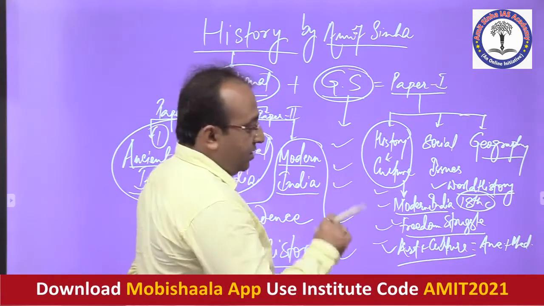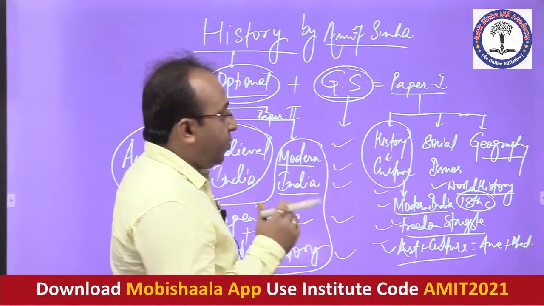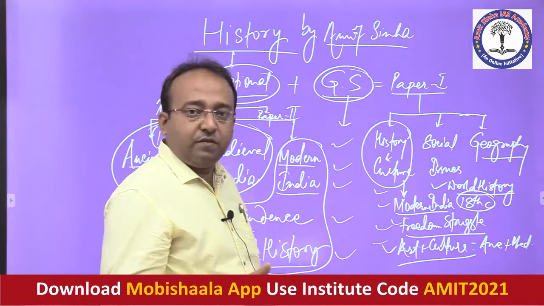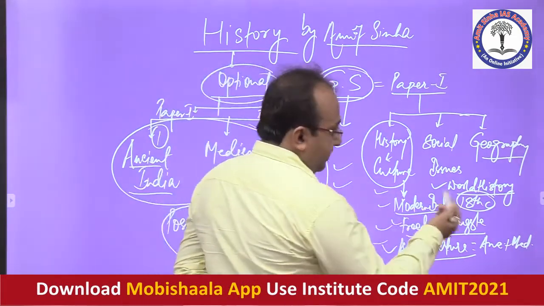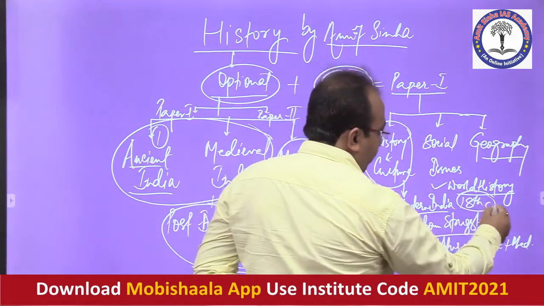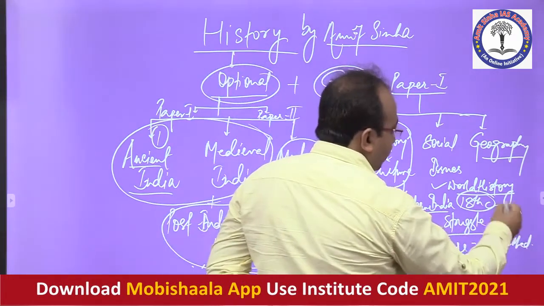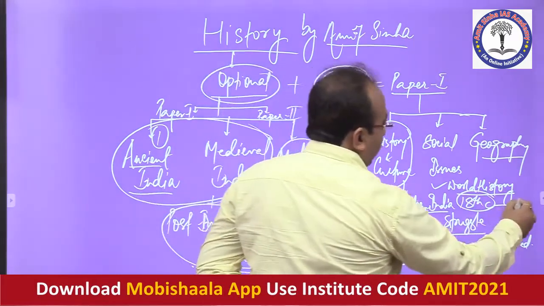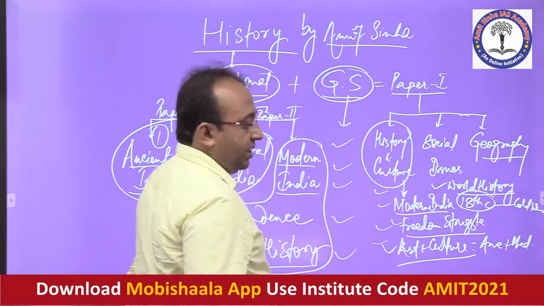That gives us some idea of where to keep our focus when we go through the syllabus of history in GS paper. We have to study till the disintegration of the USSR, or the end of the Cold War era. That is the syllabus of world history.